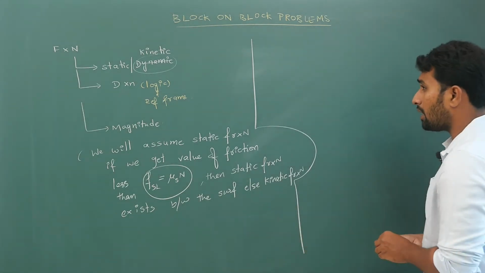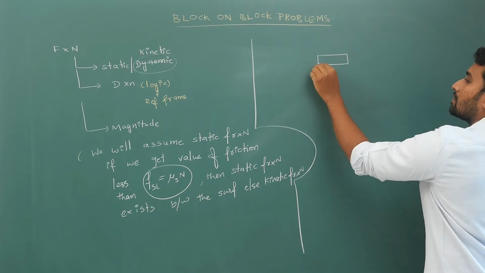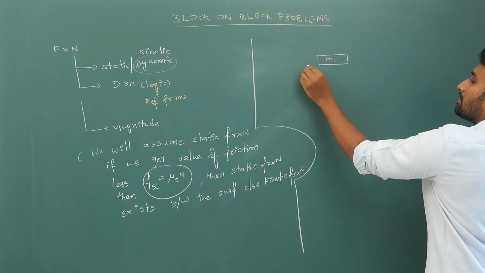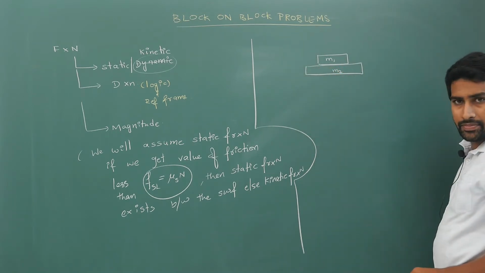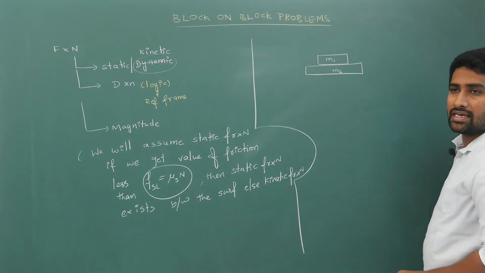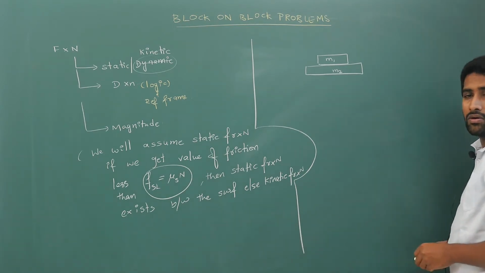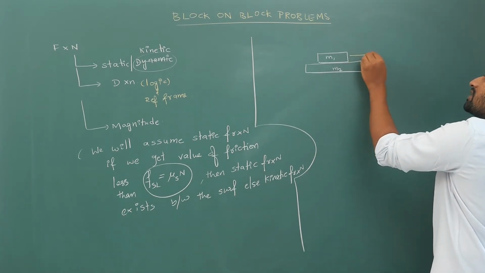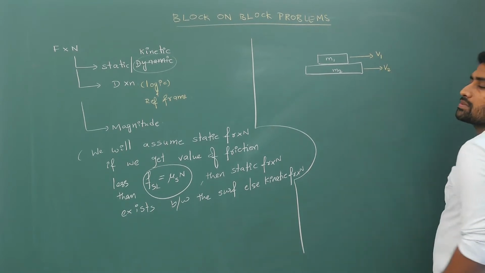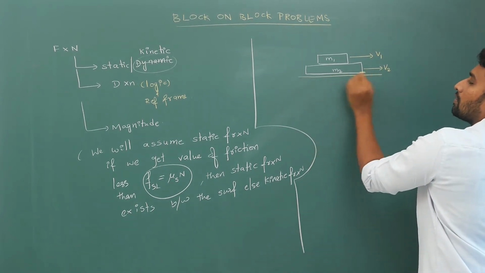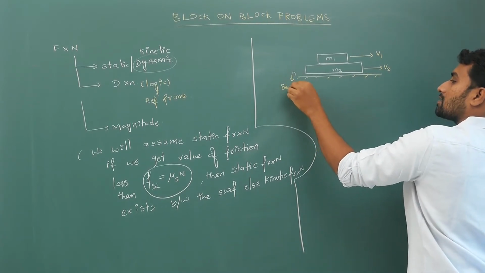Now, let us say you have two blocks like this. One block's mass is m1, other block's mass is m2. Now how to decide whether it is static or kinetic friction? Logically, for example, if this block moves with speed v1 and this block moves with speed v2, and let us say this is a smooth surface.